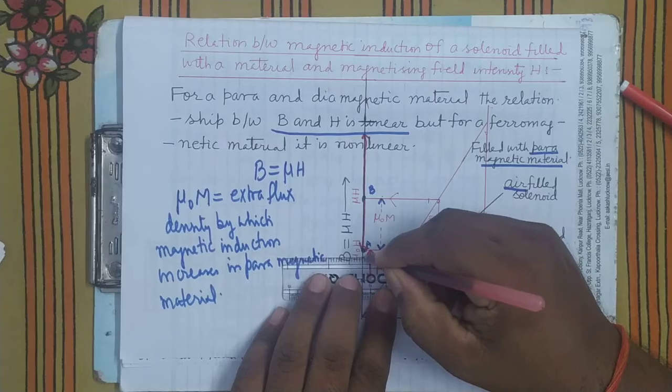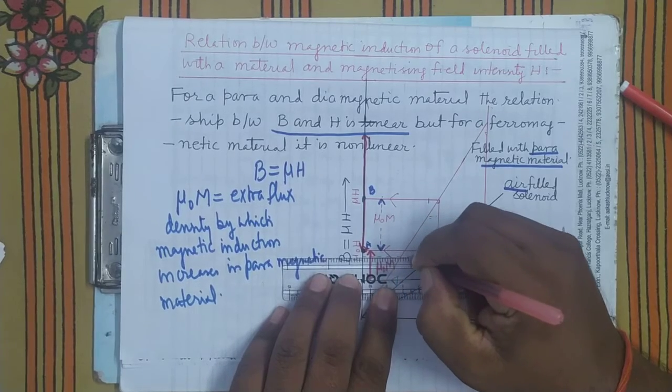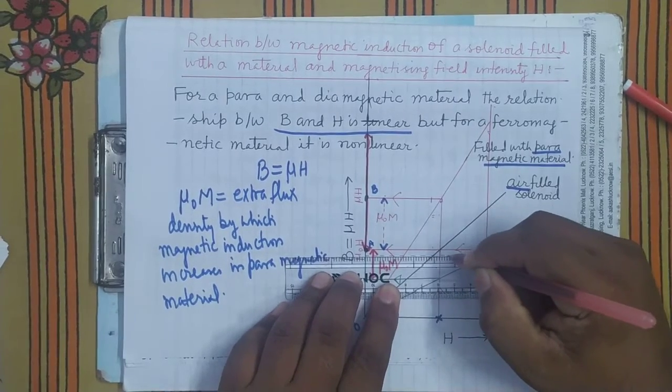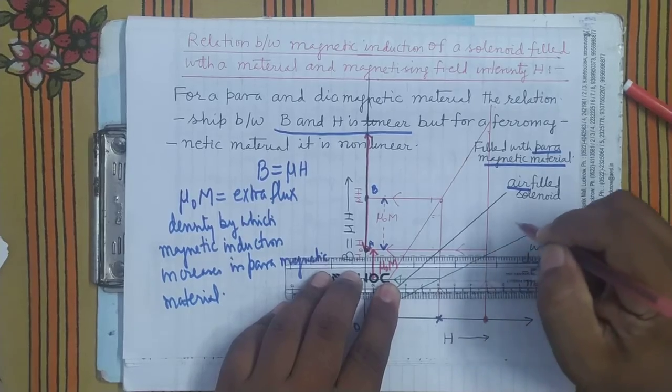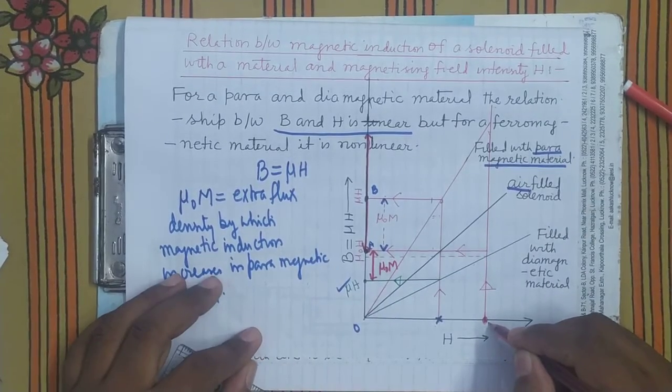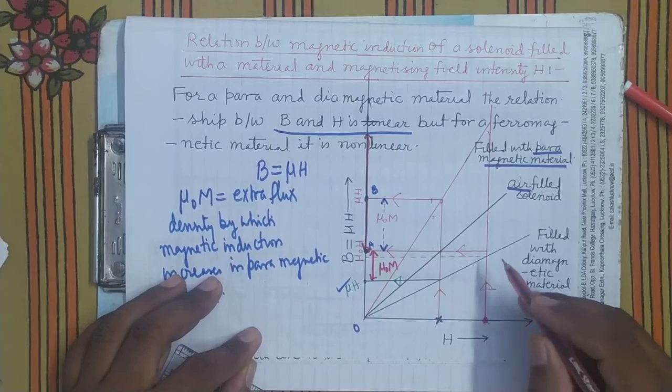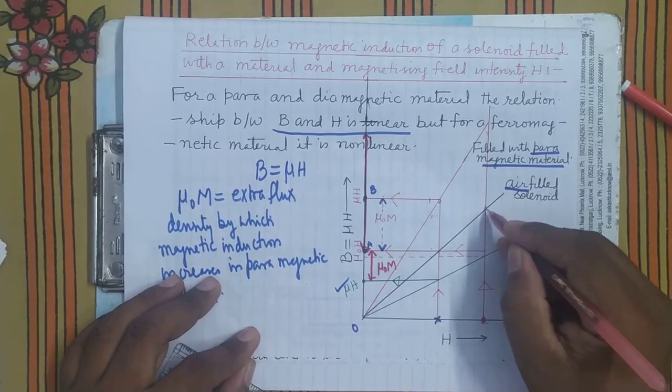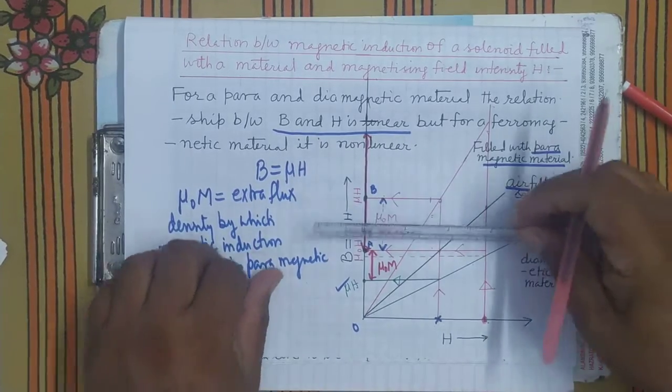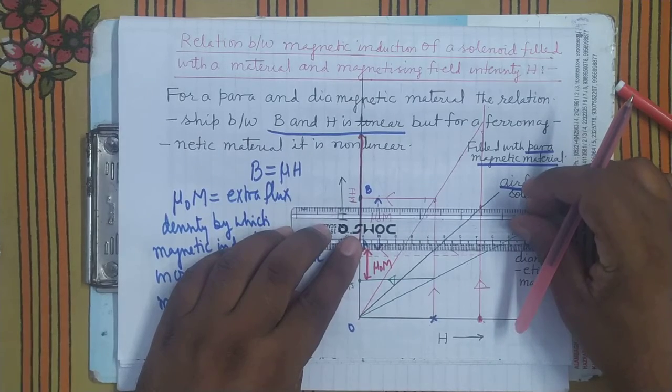You can see this is when the magnetizing field is H. So in air it is how much? In air it is this much.